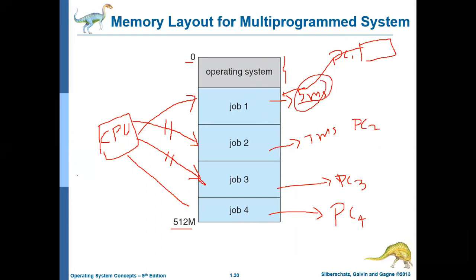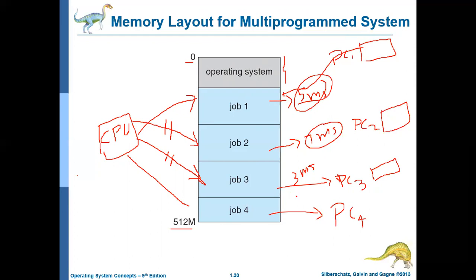Once this 5 milliseconds is over, the processor has to shift to the next job. So it will stop that, then check PC2. It will check the value in PC2, execute that instruction, and continue here for 7 milliseconds. After 7 milliseconds, it will go to PC3, maybe for 3 milliseconds. Then it will keep checking PC3, fetch the instruction from the address stored in PC3, and execute it.